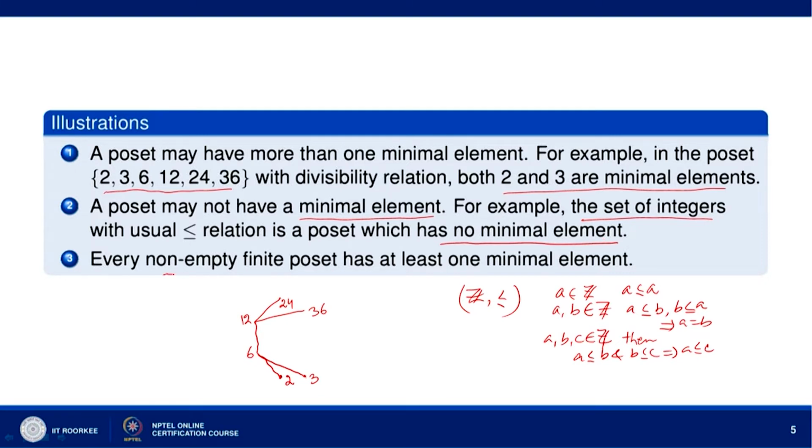Now, every non-empty finite poset has at least one minimal element and one maximal element. So let us show that every non-empty finite set has at least one maximal element, and then a similar proof we can give for minimal elements.